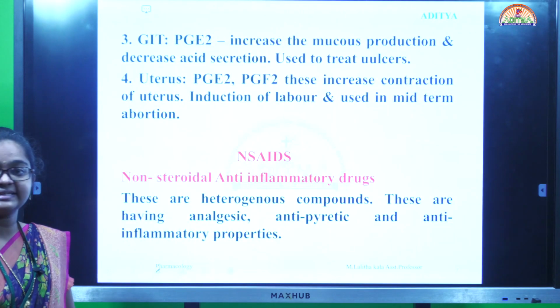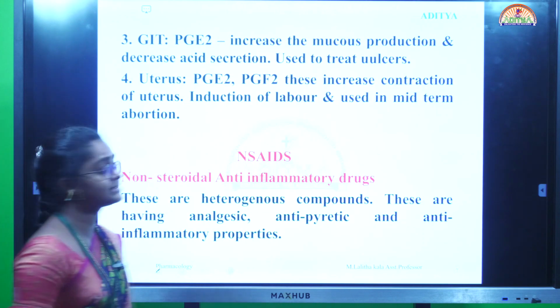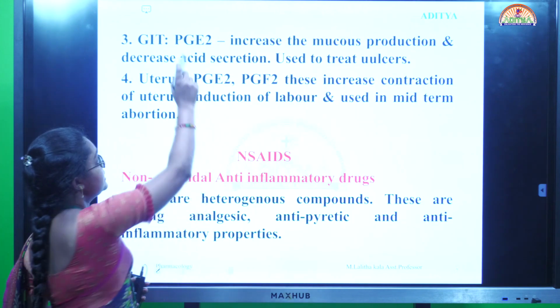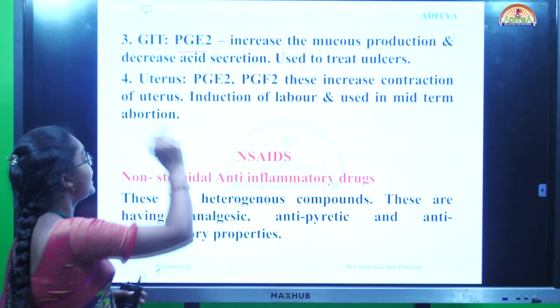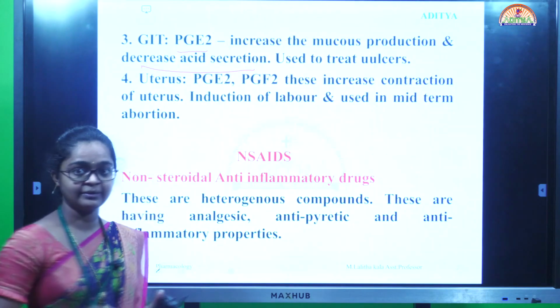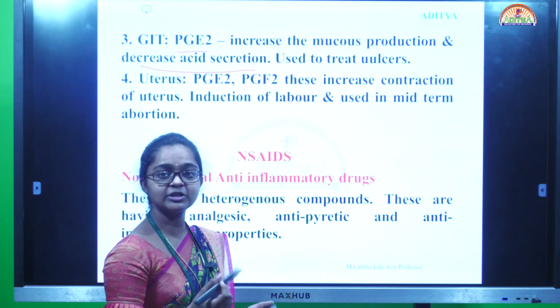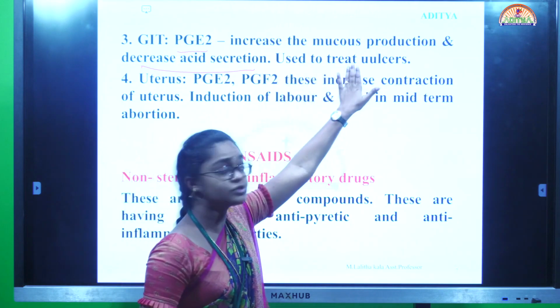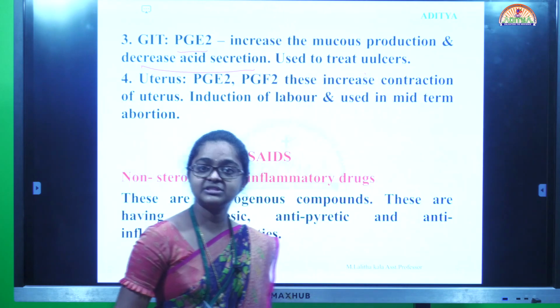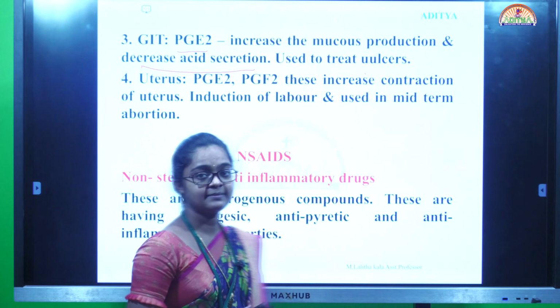Next pharmacological action is the GIT, gastrointestinal tract. Prostaglandin E2 increases mucus production and decreases gastric acid secretion. It is used to treat ulcers caused by anti-inflammatory drugs.